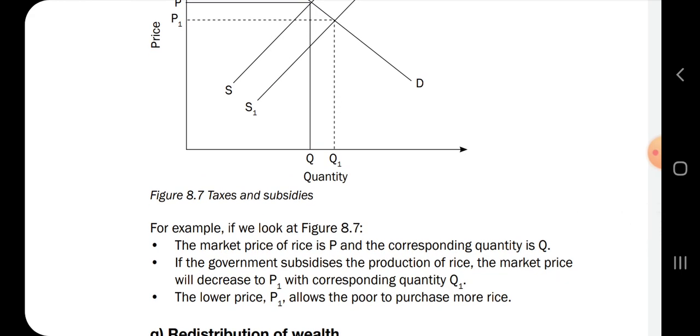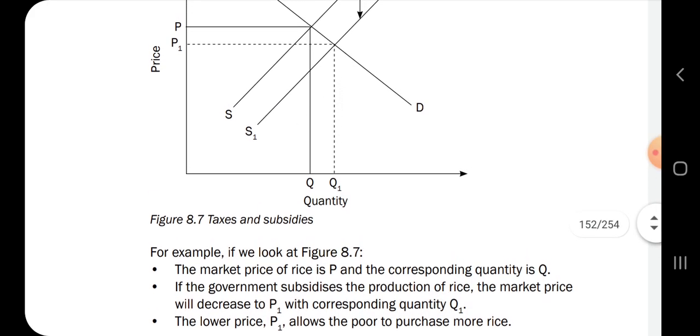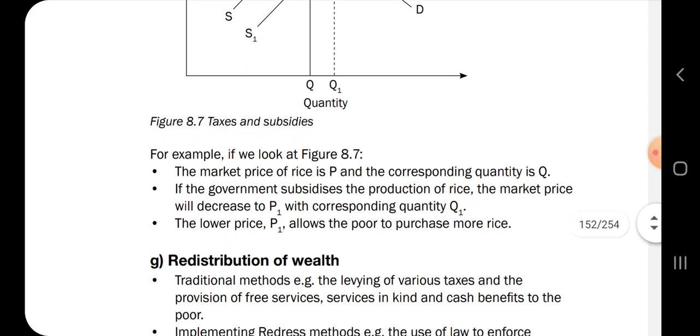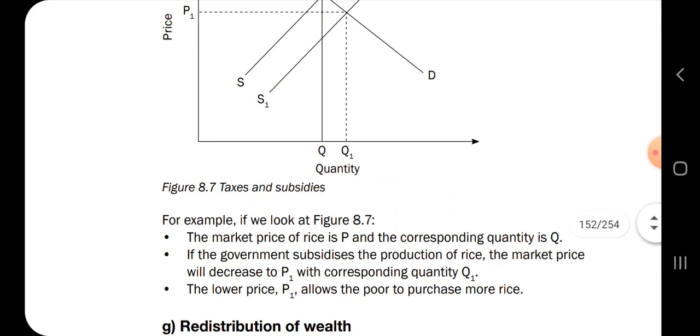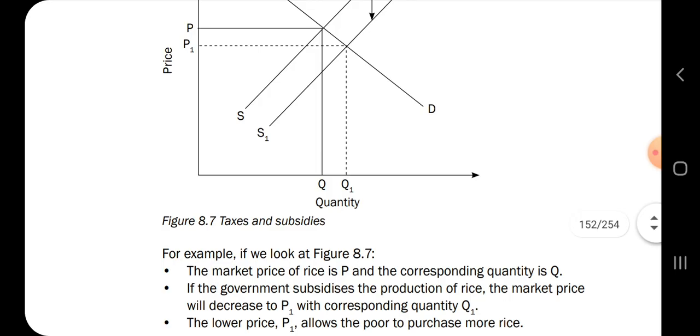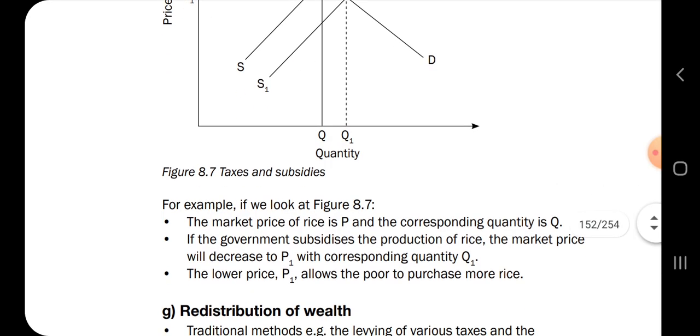So here they use rice, the subsidized product. If the government subsidizes the production of rice, the market price will decrease to P1, with a corresponding quantity 1 being produced as well. You see? So if products are subsidized, more of those products will be able to be produced. That's what this graph says.